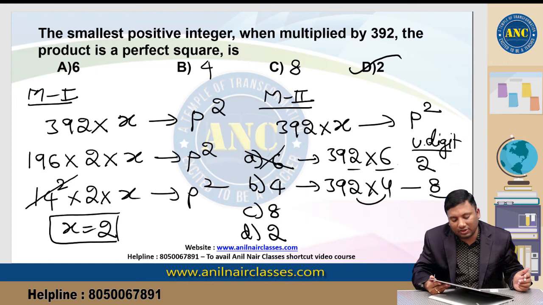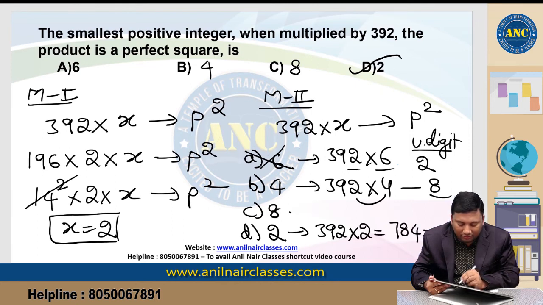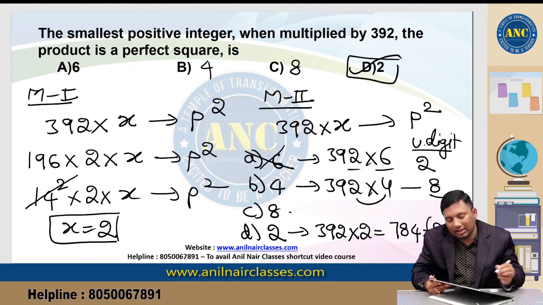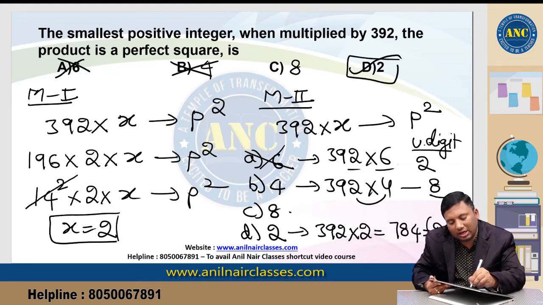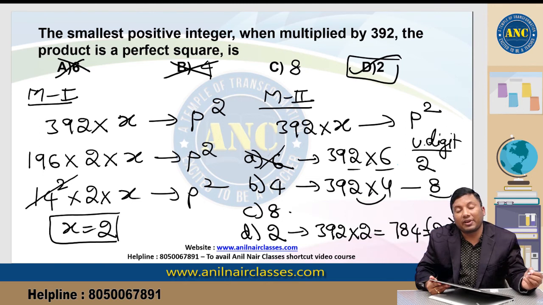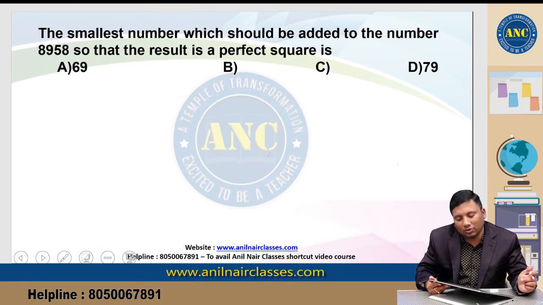A perfect square never ends with 2, 3, 7 or 8. I hope the idea is clear, right? 392 into 2 is nothing but 784. 784 is 28 square. Just by looking at the question, I can tell this logic. The answer should be 2; the first and second options are eliminated because of the perfect square logic.